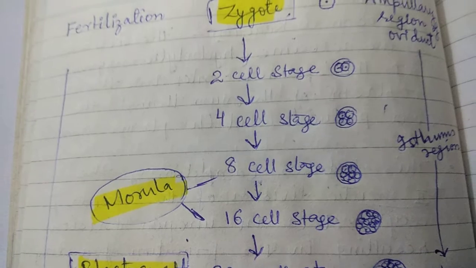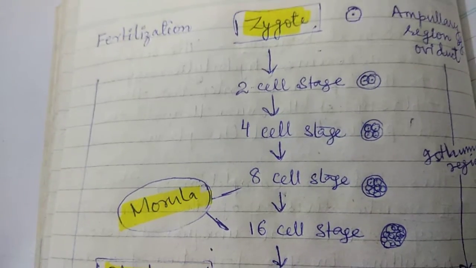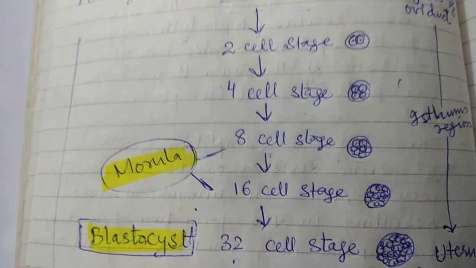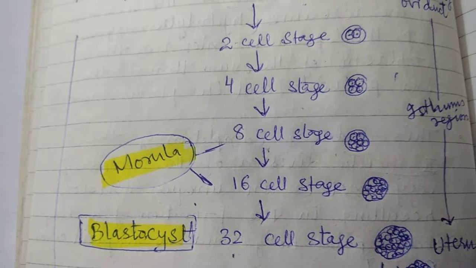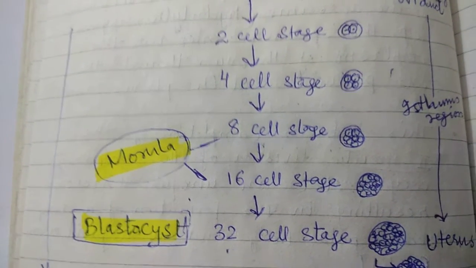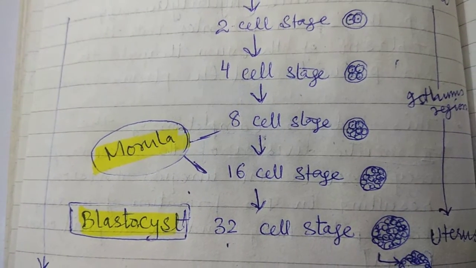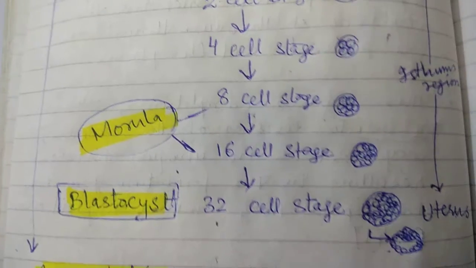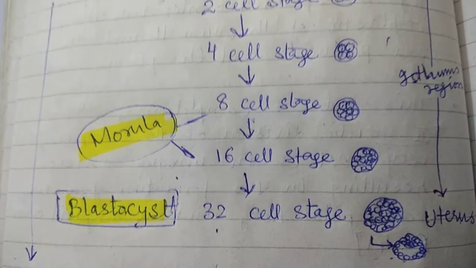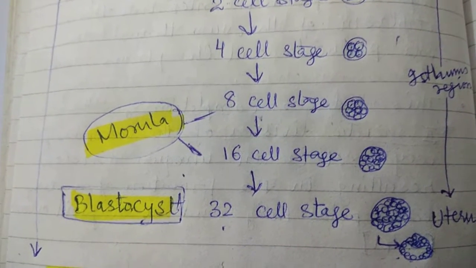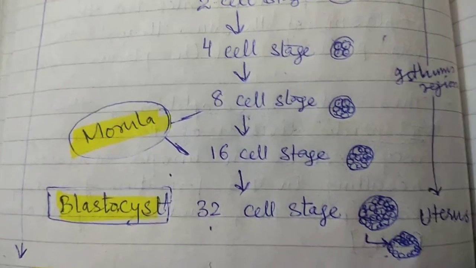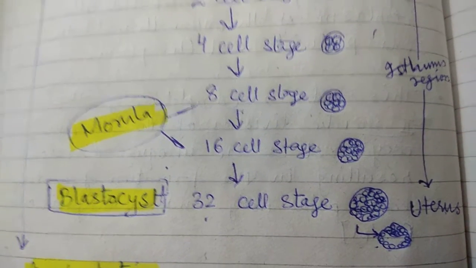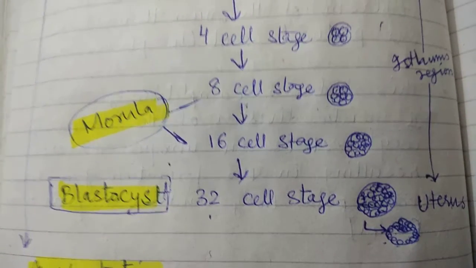The 8 cell and 16 cell stages are known as morula. Then comes the 32 cell stage. At this stage, the ball of cells takes a proper shape, and that condition is called blastocyst. At this stage, the blastocyst has reached the uterus.